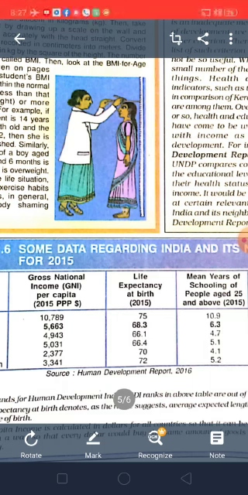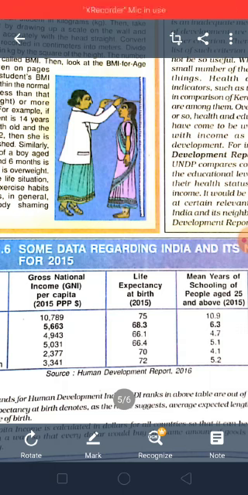It is in the 73rd rank, whereas India is in 131. So even though smaller in size, we can see that the development is more in Sri Lanka. Means what we understood by this example is that more public facilities are provided by the government to the people. Government has focused more on the development of the people. So that is the reason that we can see that Sri Lanka is in a better position.